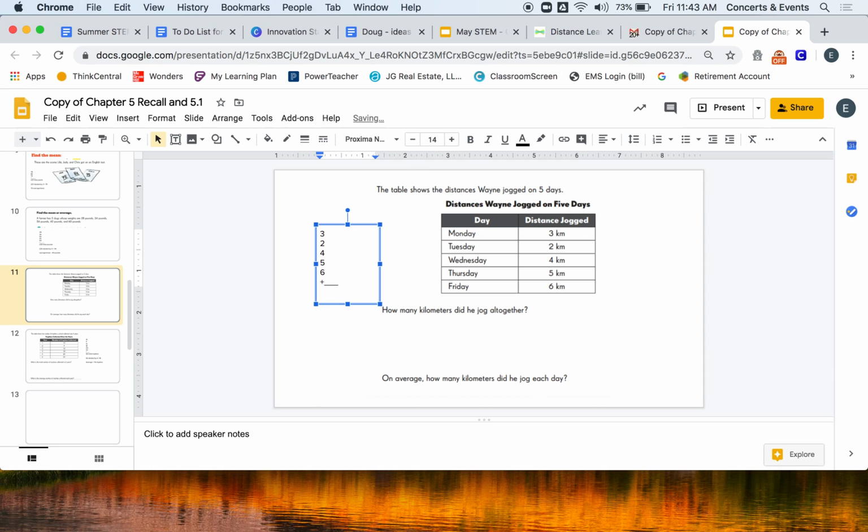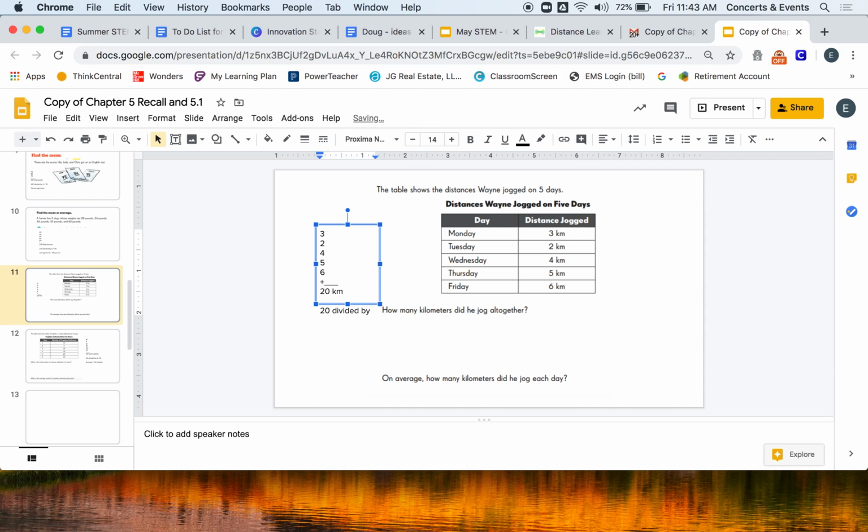And I'm going to go to my calculator and I'm going to add them together. So he had 3 plus 2 plus 4 plus 5 plus 6. I got 20. So he ran a total of 20 kilometers that week. And if I want to know about what's the average amount he runs a day, I would take that 20 and I need to divide that by how many days there are.